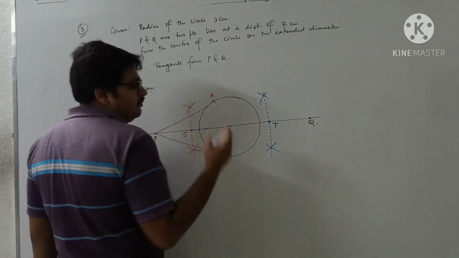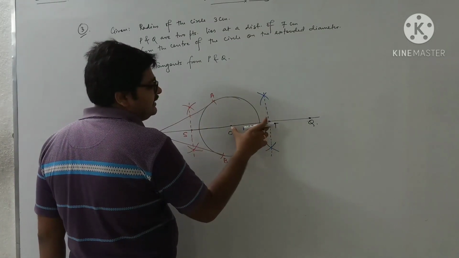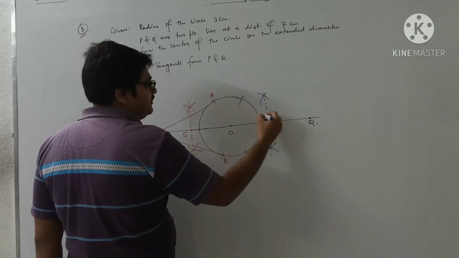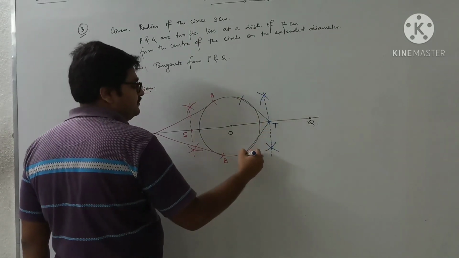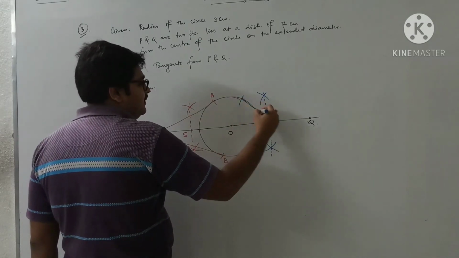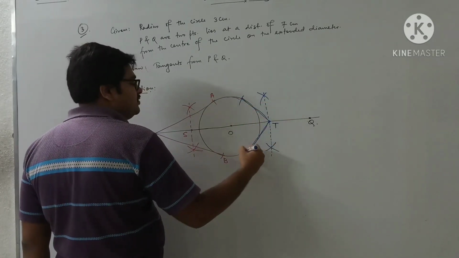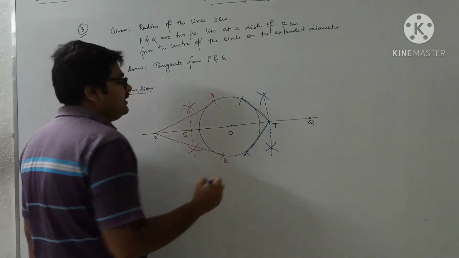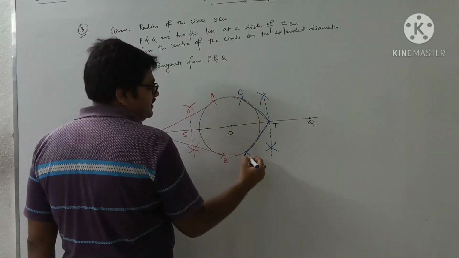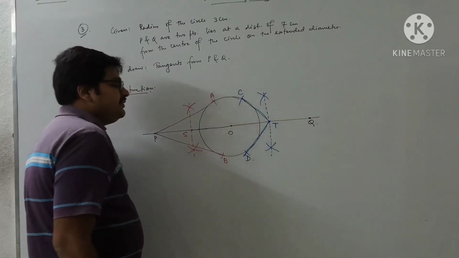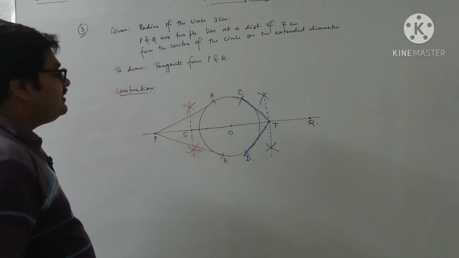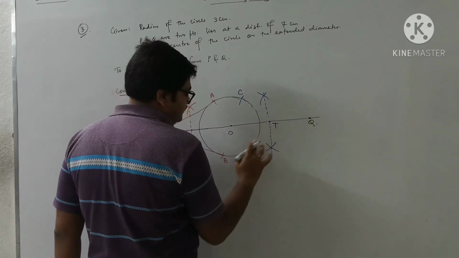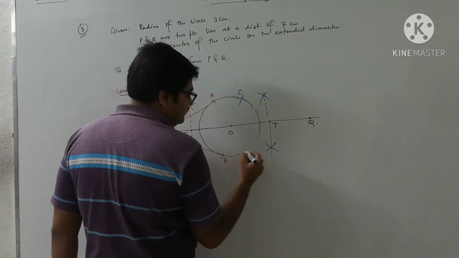Now, putting the pointer at T, taking the radius OT, cut the arc and join. Whatever we are joining here is not actually perfect. Perfect tangents you can draw using compass and scale; we are just showing the procedure. This is C and D. So the tangents are, sorry, wrongly joined. Join with Q.